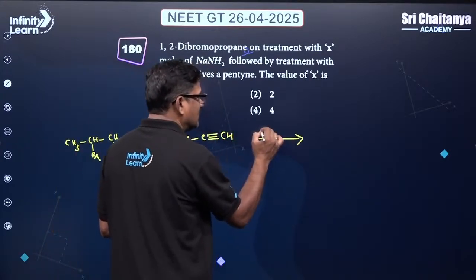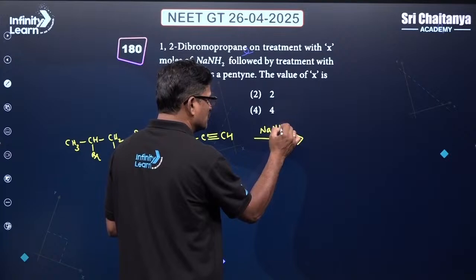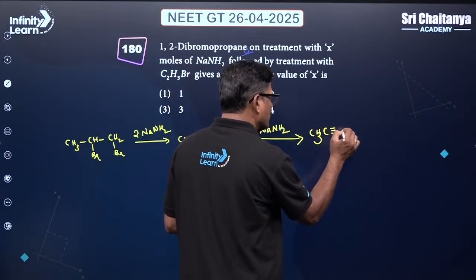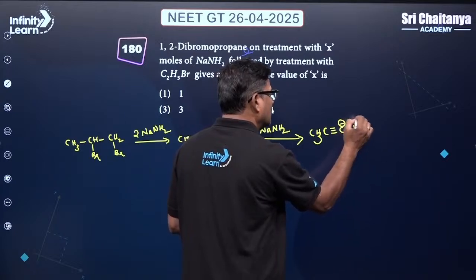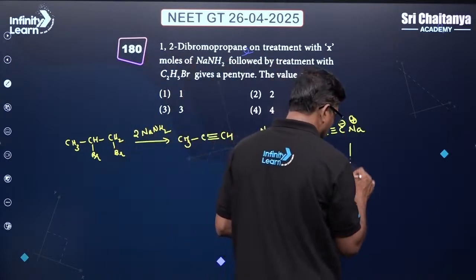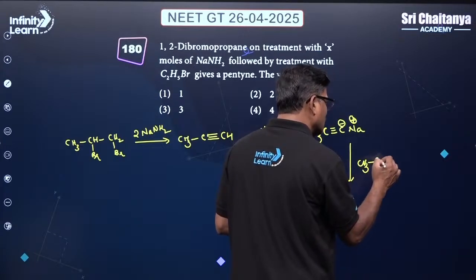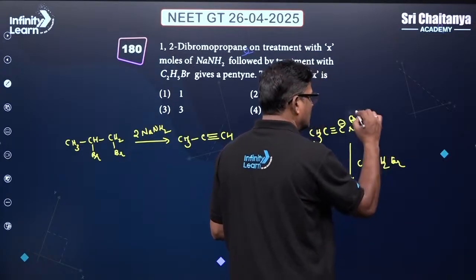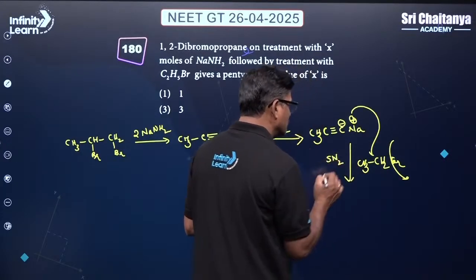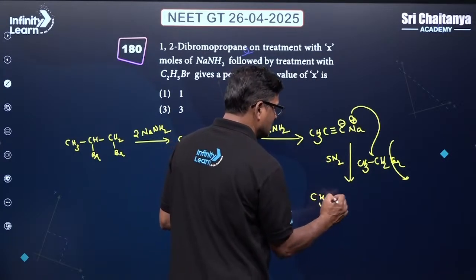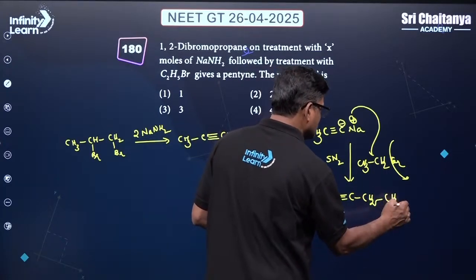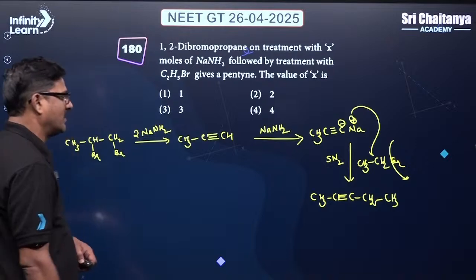Now it is treated with one more NaNH2, so it is going to give CH3-C≡C-Na+. Then you see CH3CH2Br, and a nucleophilic substitution reaction, SN2, takes place, giving CH3-C≡C-CH2-CH3. So 2-pentyne is formed.